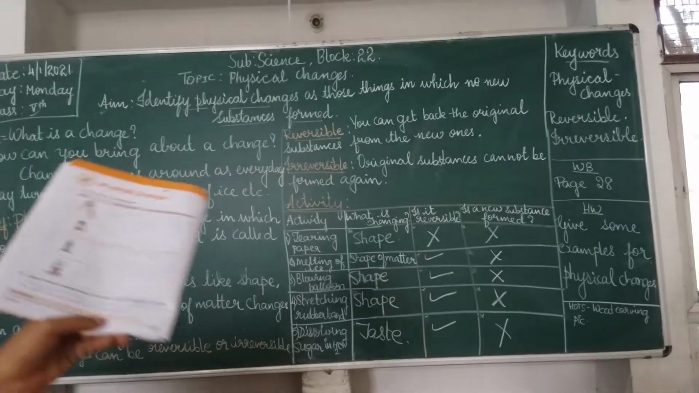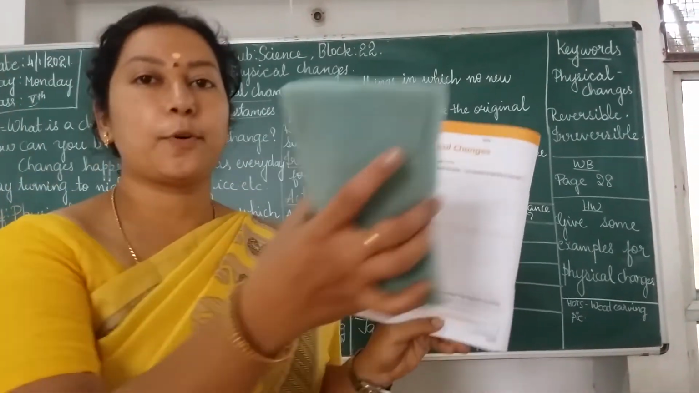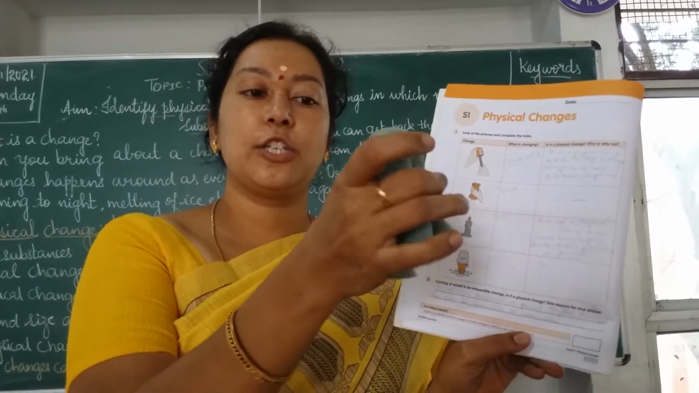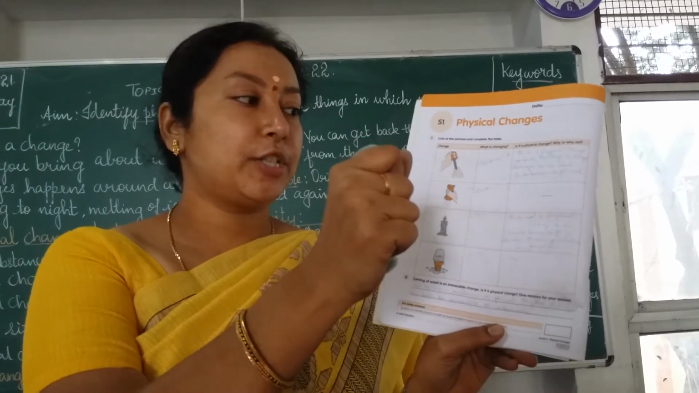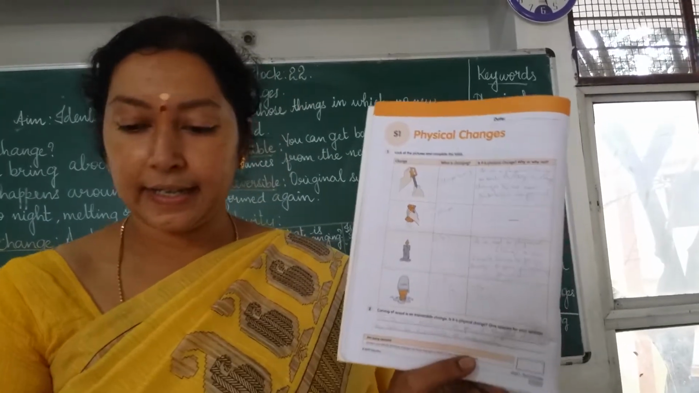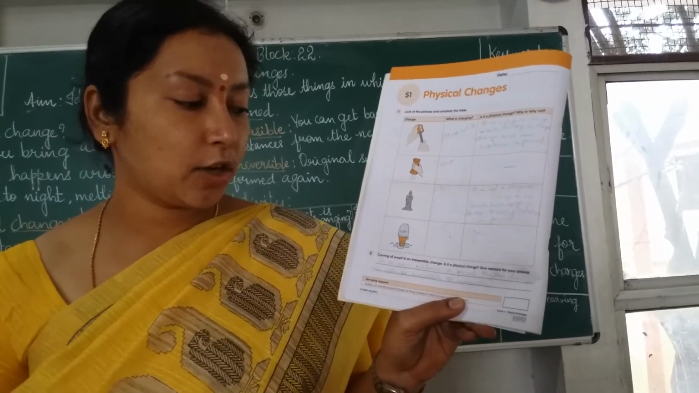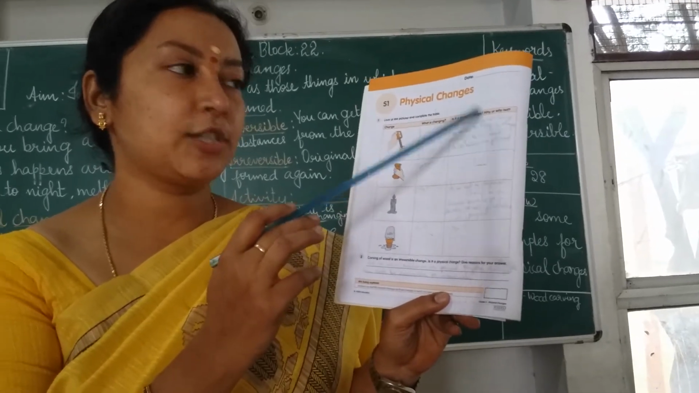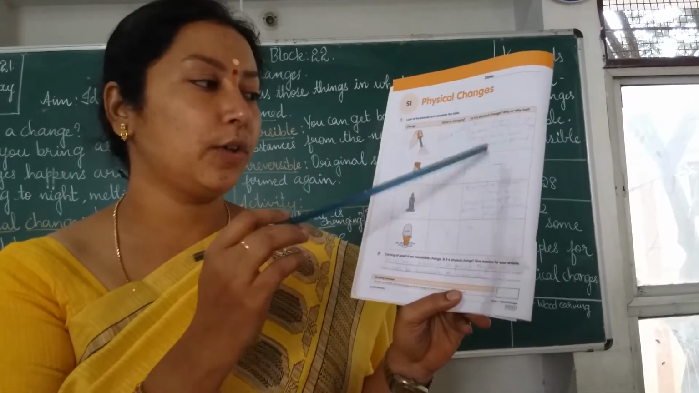Okay, so I will show you the sponge also. Look here, I have a sponge in my hand. When I squeeze the sponge, what is the physical change you are seeing here? The shape of the sponge is changing. Okay, then candle, I have shown you. Melting of the ice, we have seen. So you have to write whether it is a physical change, yes or no.